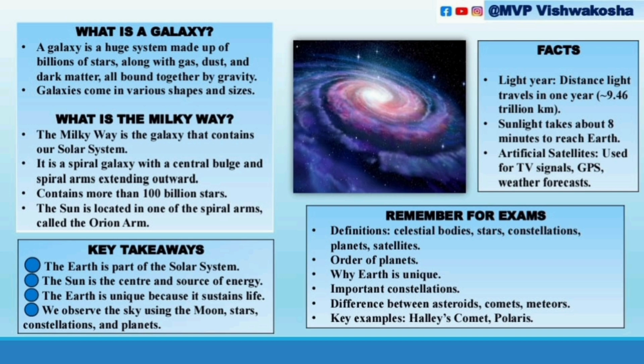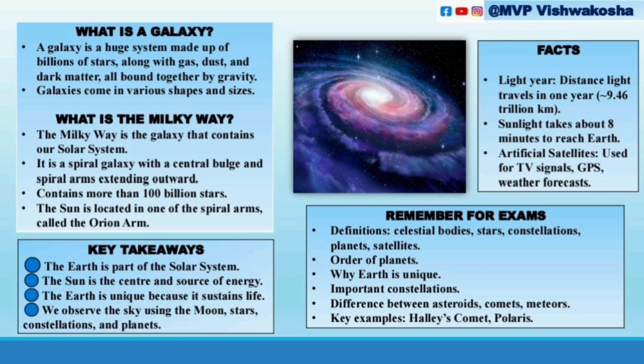An interesting fact is that it is about 100,000 light years in diameter, and at its center is a supermassive black hole called Sagittarius A. On a clear dark night, away from city lights, you can see the Milky Way as a glowing band. Very important, galaxies, from an exam perspective. That is about galaxies.